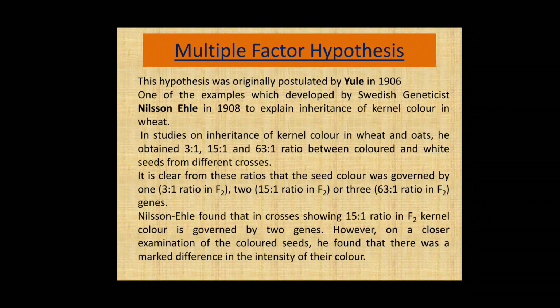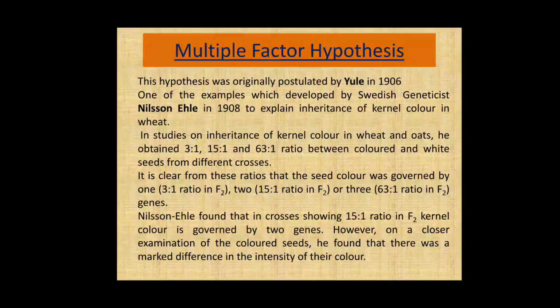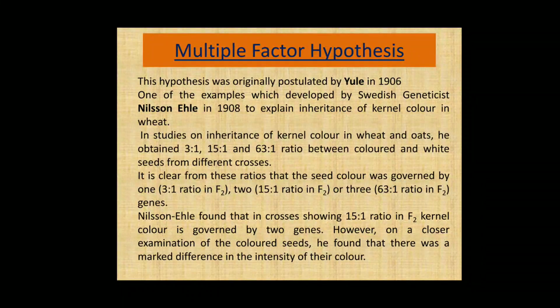During his studies on inheritance of the kernel color in wheat and oats, he obtained 3:1, 15:1 and 63:1 ratios between colored and white seed from the different crosses. It is clear from these ratios that the seed color was governed by 1, 2 and 3 genes, and Nilsson Ehle found that in each cross showing the 15:1 ratio in F2, the kernel color is governed by 2 genes.